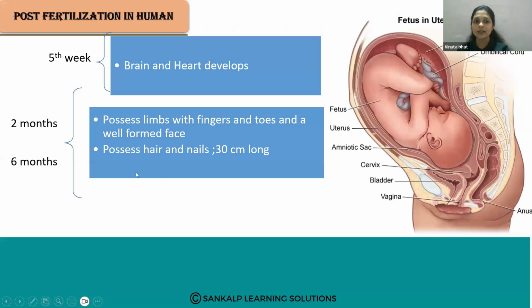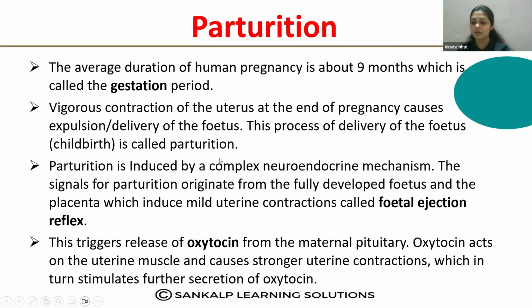Then the last topic. Here you can see in the 5th week, brain and heart develop. By the 2nd month, it possesses limbs, fingers, toes and a well formed face. By the end of 6 months it possesses hair and nails. Last topic of this chapter is parturition, that is nothing but the delivery of the baby.